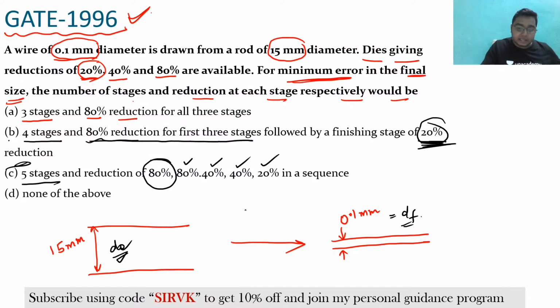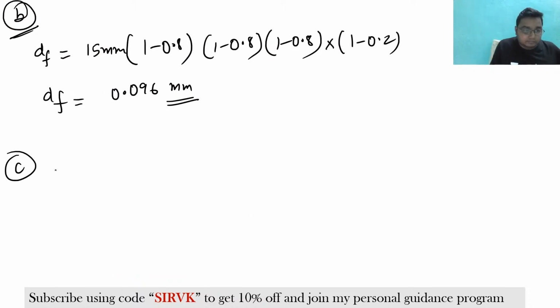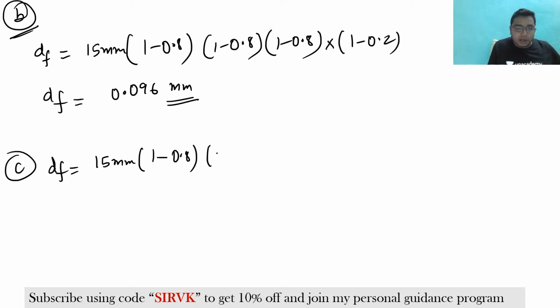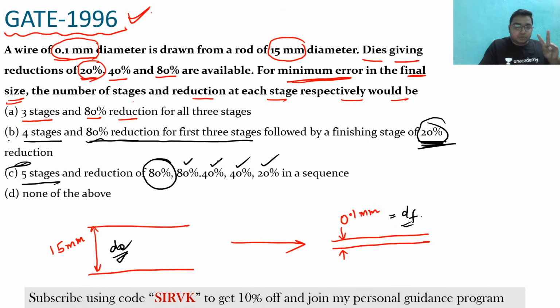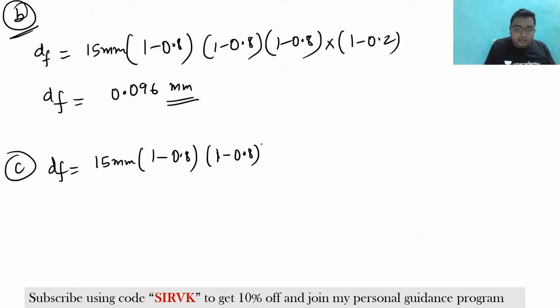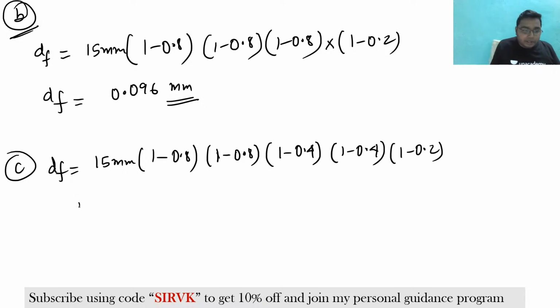If that is the case, your final will be what? 15 mm, 1 minus 0.8, again 1 minus 0.8, because 80% reductions are there for 2 stages. Next 40, 40, next 20. So multiply it: 1 minus 0.4, 1 minus 0.4, 1 minus 0.2.